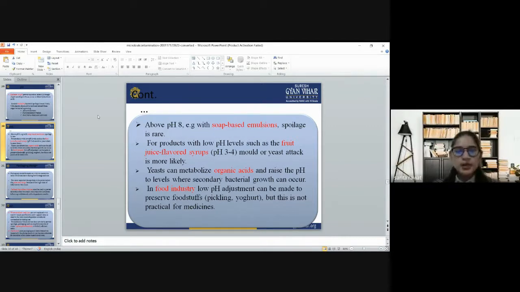For products with low pH levels, such as fruit juice flavor syrup, pH 3 to 4, mold or yeast attack is more likely. And then yeast can metabolize organic acids and raise the pH to a level where secondary bacterial growth can occur. So in the food industry, low pH adjustment can be made to preserve foodstuffs like pickles and yogurt. But this is not practical for medicines.